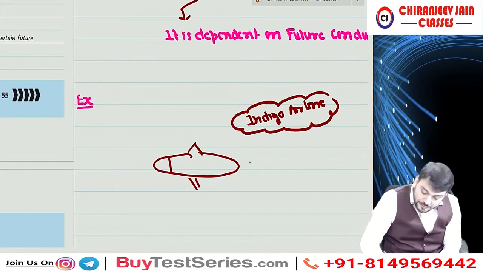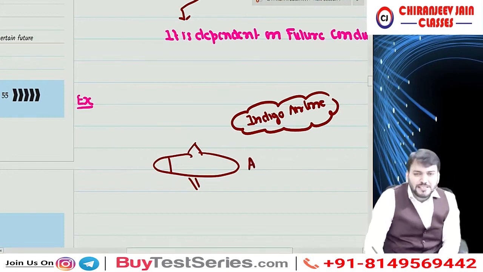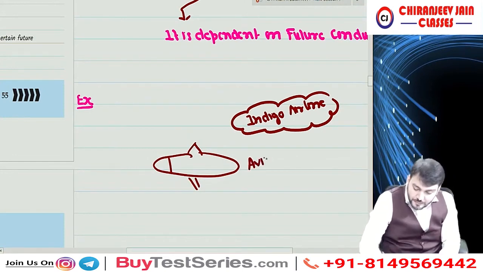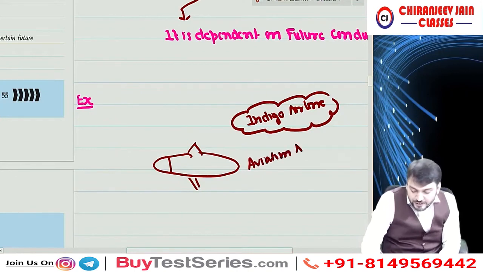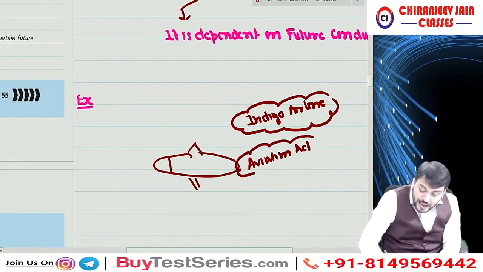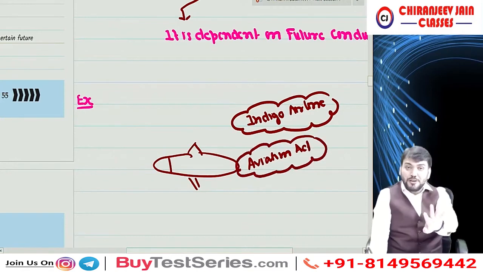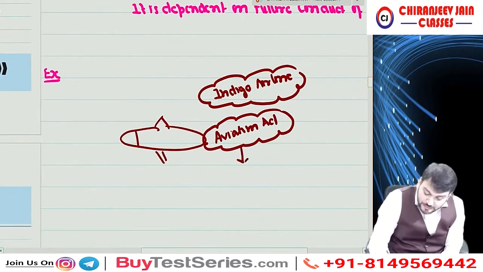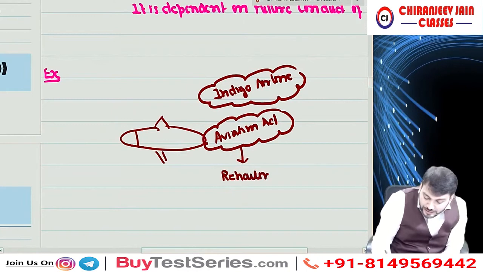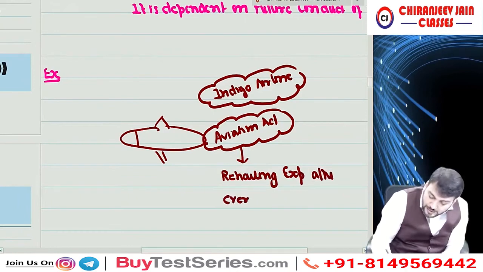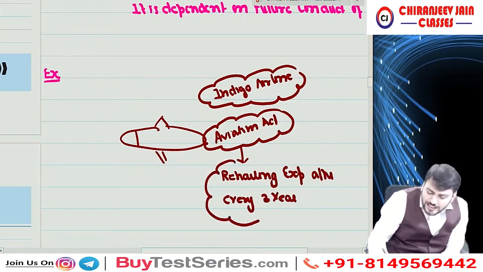Now, as per the National Aviation Act, for any aeroplane which is used for public transportation, the company needs to incur rehauling expenditure after every 3 years, to avoid major accidents.